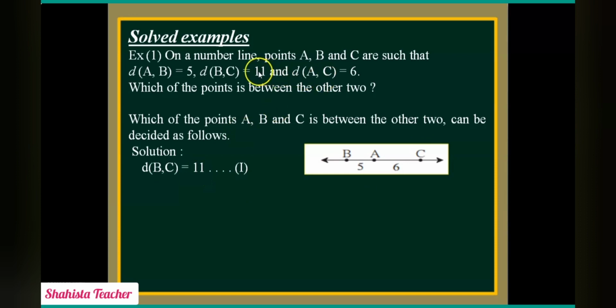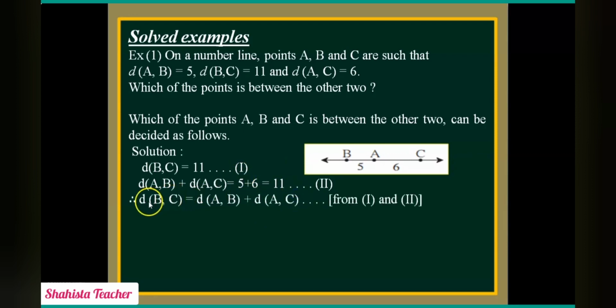Why? Because it is given. Distance of BC is 11. Now here distance of AB plus distance of AC. Distance of AB is how much? 5, and distance of AC is how much? 6. So 5 plus 6 is how much? 11. After adding 5 plus 6 we get 11, and 11 is our distance of BC. So here we get equation 1 and equation 2.